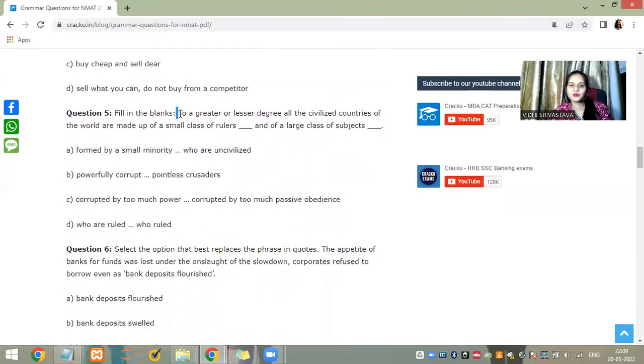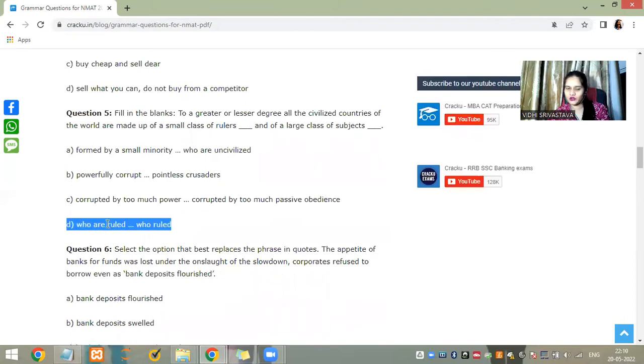Fill in the blank. To a greater or lesser degree, all the civilized countries of the world are made up of a small class of rulers and of a large class of subjects. Rulers formed by small minorities, powerfully corrupt, or corrupted by too much power, who are ruled.